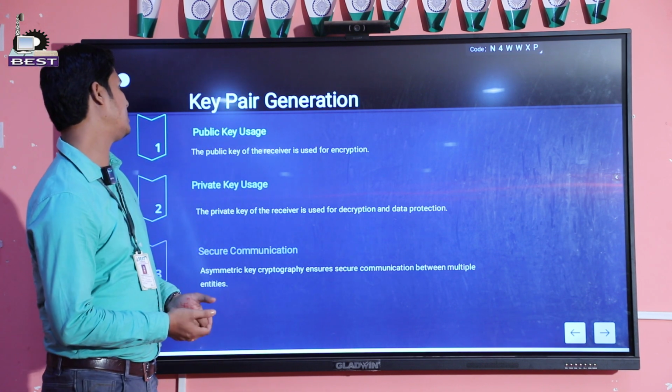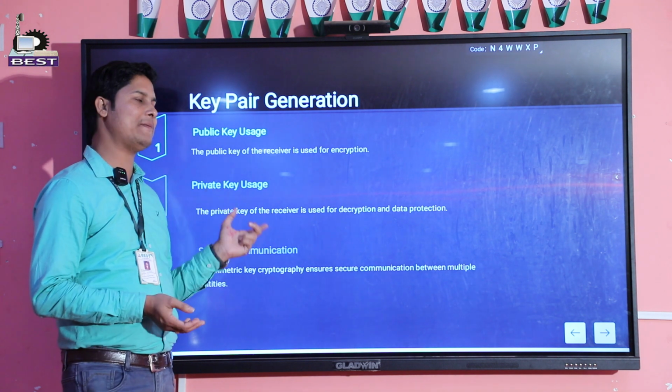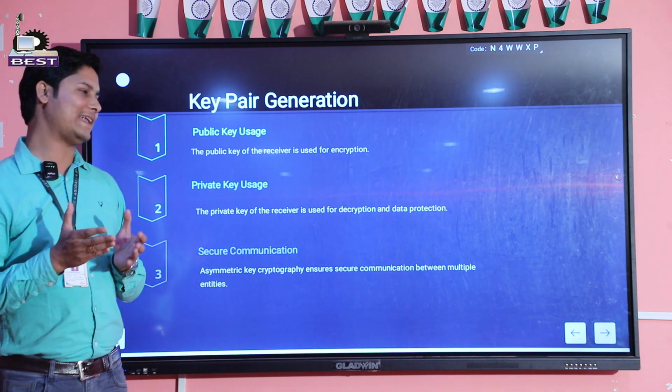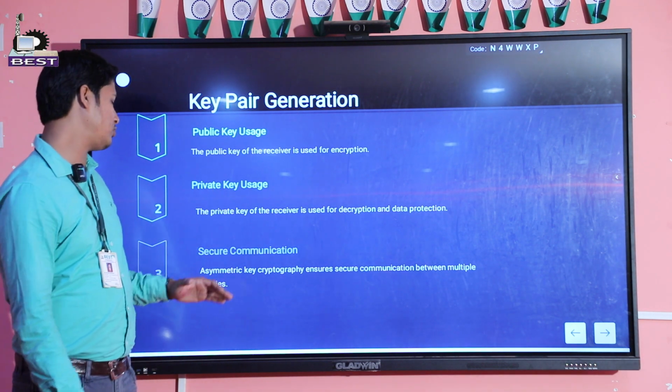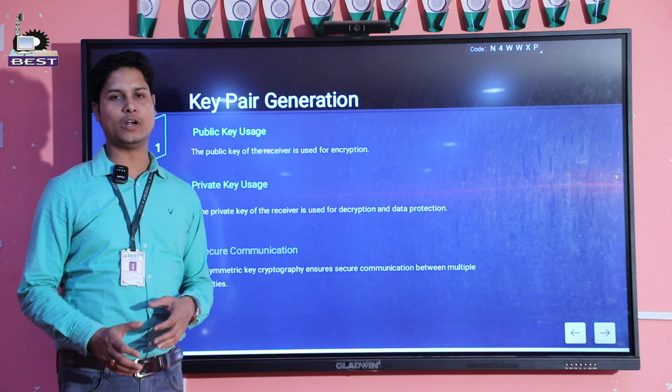So key pair generation. Public key usage: the public key of the receiver is used for encryption and the private key of the receiver is used for decryption and data protection. And secure communication: asymmetric cryptography ensures secure communication between multiple devices.